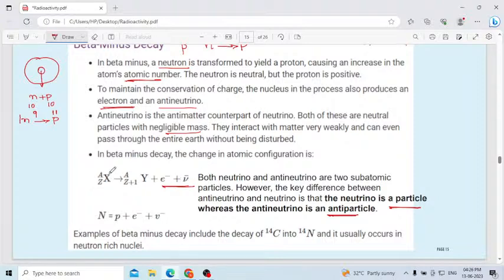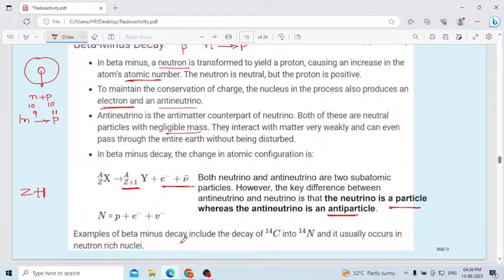Consider an X atom having atomic mass A and atomic number Z. Then you will get a daughter nucleus whose atomic number is increased by 1, Z plus 1. An electron will be produced, and an antineutrino will also be produced to balance the law of conservation of energy.